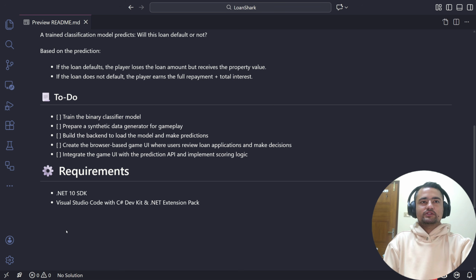I am going to build the whole project in .NET 10. So make sure to have the .NET 10 SDK installed on your machine if you are planning to follow along. And the IDE that I'm going to use is Visual Studio Code. I'm also going to recommend having the C# Dev Kit and .NET Extension Pack extensions installed in this IDE. Okay, so this is all for us to get started.